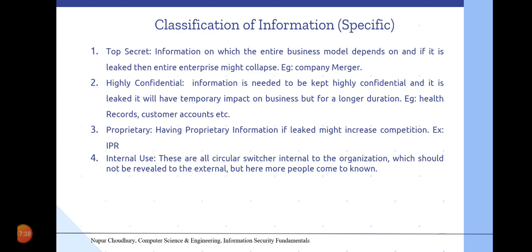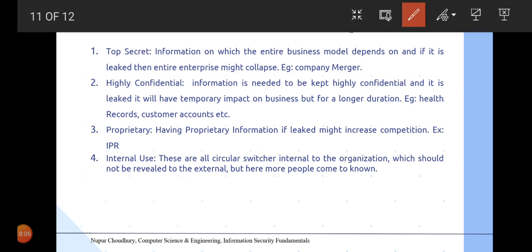So that was the broad guideline of the classification of information. So here we will be specifically classifying the information. When we are specifically classifying the information, it is generally divided into four different categories. Firstly, not exactly four, it is categorized into five. The fifth one is not mentioned here because it is already known. So let's consider the first one.